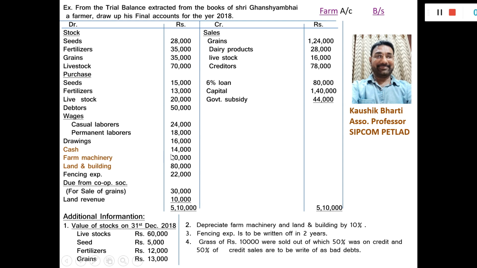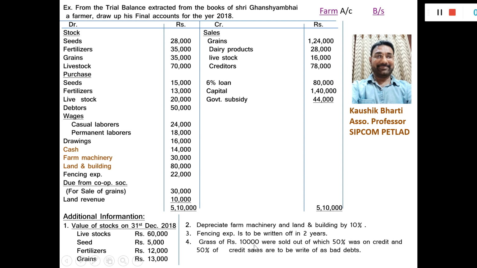Cash rupees 14,000. Here in the adjustments number 4, grass of rupees 10,000 were sold out, of which 50% was on credit and 50% of credit sales are to be written off as bad debts.